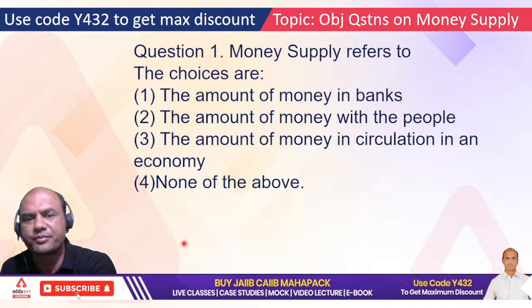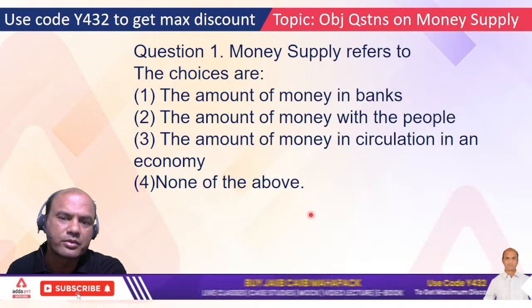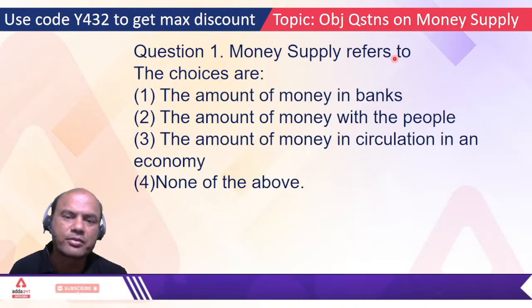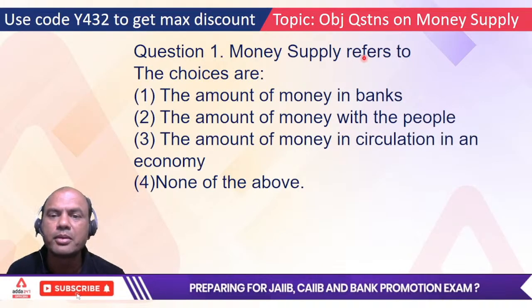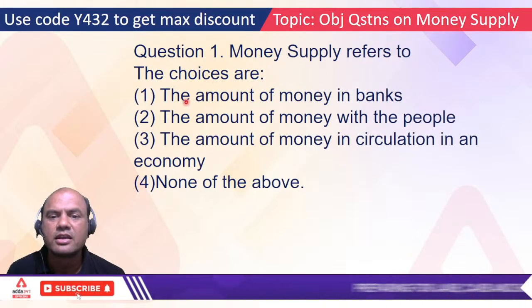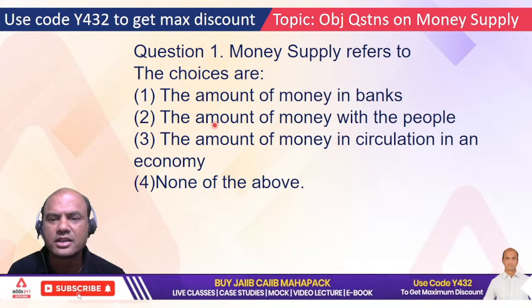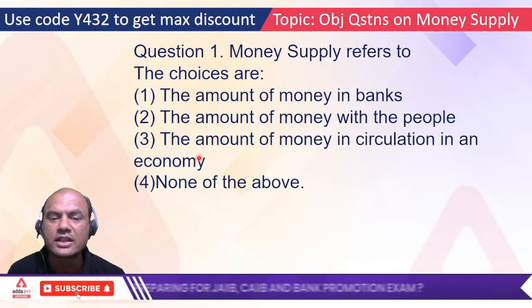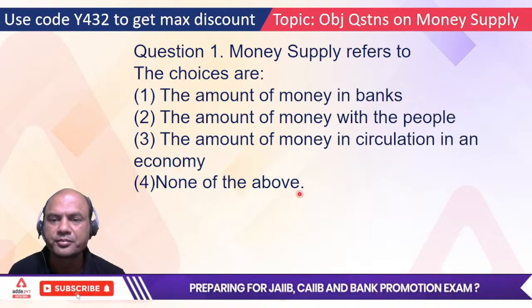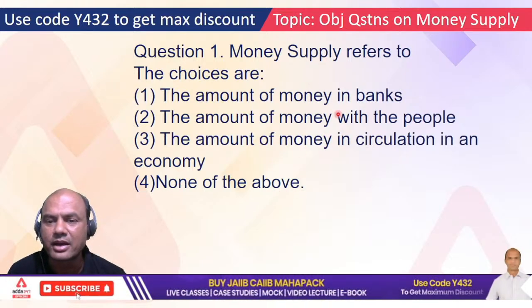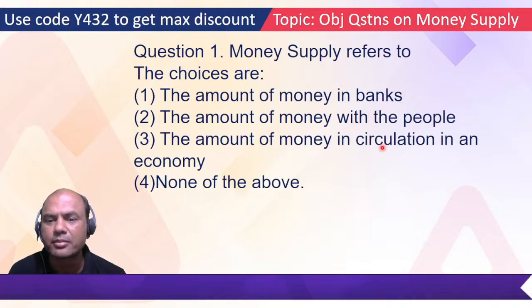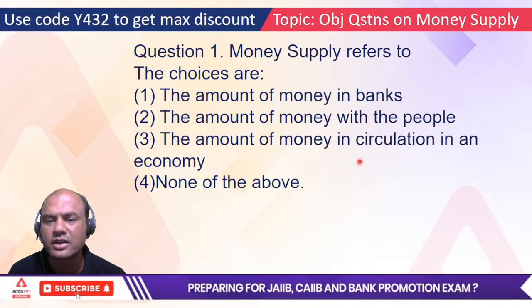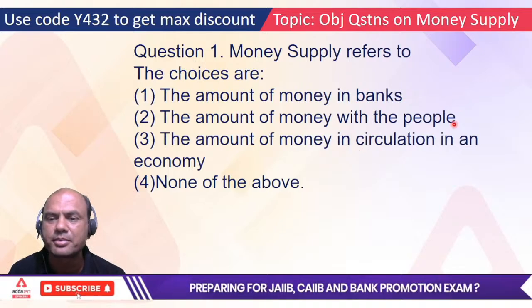Got this point? Okay, now we'll come to the objective questions. Money supply refers to: what do you mean by money supply? The choices are the amount of money in the banks, the amount of money with the people, the amount of money in circulation in an economy, and none of the above. Circulation means RBI to people and to banks. So circulation equals banks plus people, right?